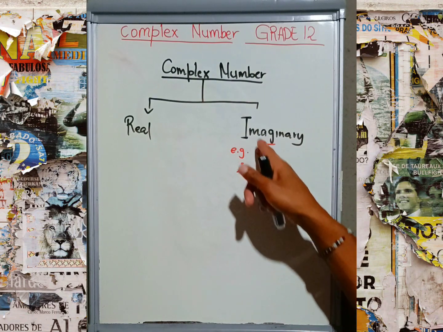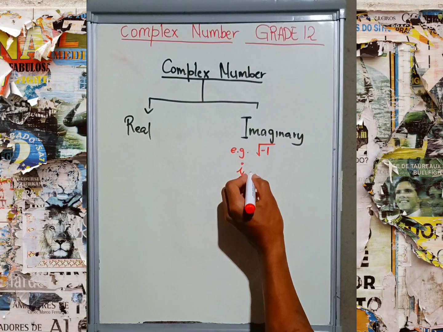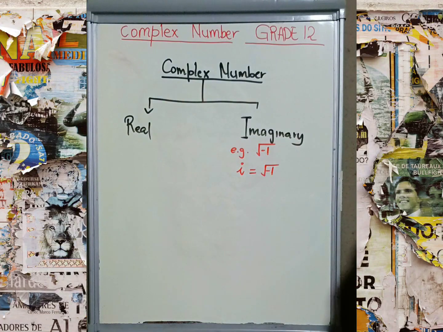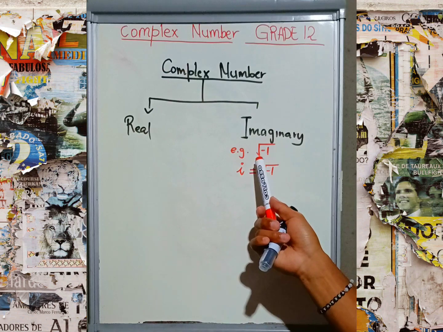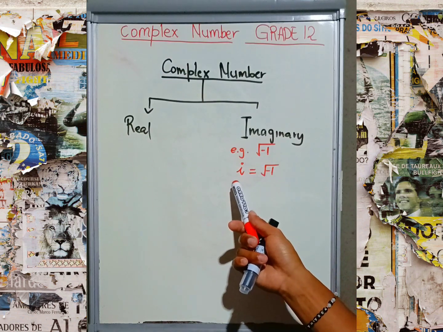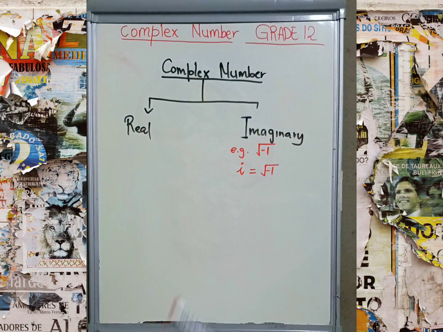In grade 12, i indicates the imaginary number. In mathematics, we say that i is always equal to the square root of -1. It is very important to keep this in mind. If you don't want to say the square root of -1, you can say i. This i is a symbol that indicates the imaginary numbers in grade 12.